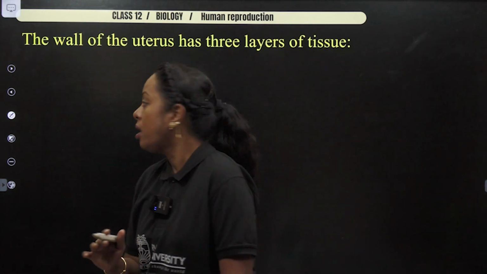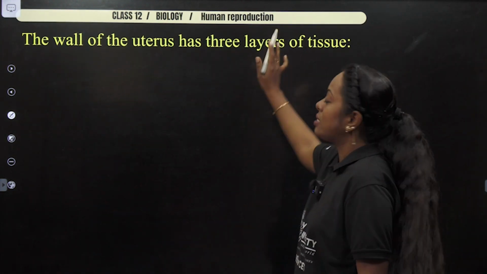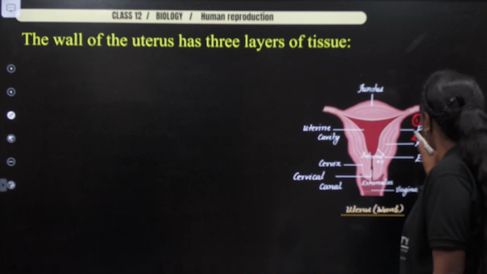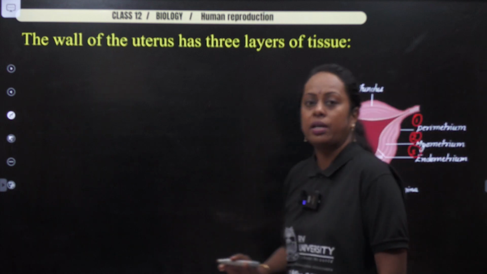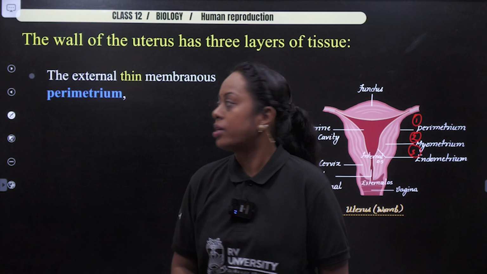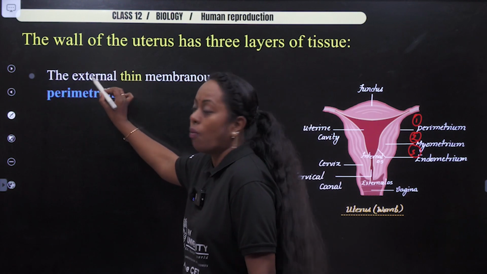Now, the wall of the uterus has 3 layers. One is perimetrium, second is myometrium, third is endometrium. Now I'm going to introduce certain terms which you can highlight in your textbook. See how I have highlighted.